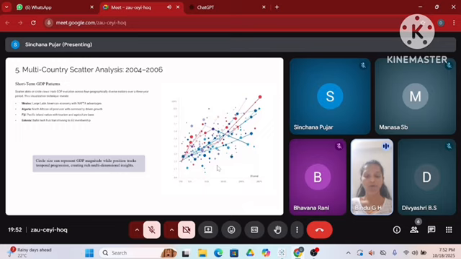Mexico's strong growth is due to NAFTA trade benefits, Algeria's growth is linked to oil exports, Fiji's growth is based on tourism and agriculture, and Estonia shows rapid transition and development from EU integration. The graph helps identify multidimensional insights into how different economies evolve over short periods. Next, coming to the next slide.